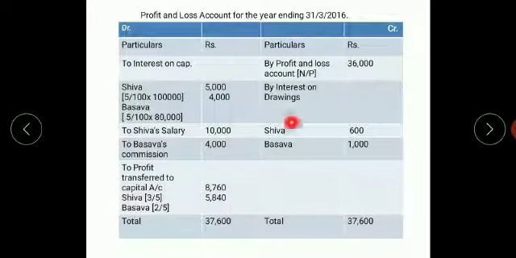Go on minusing one by one. That is 5,000 minus 4,000 minus 10,000 minus 4,000. The difference whatever you get, that is the profit. Write it as to profit transferred to capital account. That profit into 3/5, whatever you get, that is 8,760. Write it for Shiva. Next, the profit into 2/5, whatever you get, write it to Basava, that is 5,840. And that's all about the problems.